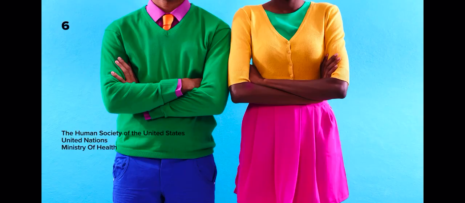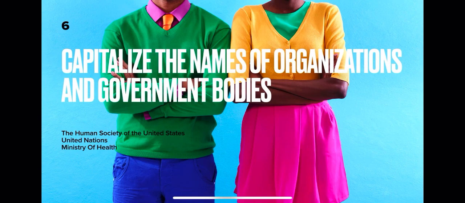Okay? Number six, capitalize the names of organizations and government bodies. For example, what about the names of organizations? Like, for example, the Humane Society of the United States. We are capitalizing the first word, the Humane Society. No need to capitalize of because it's a preposition, and no need to capitalize the in the middle because it is a definite article.